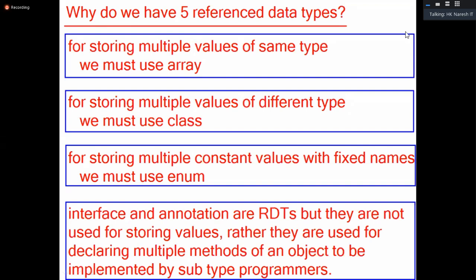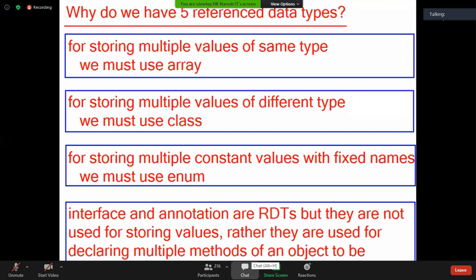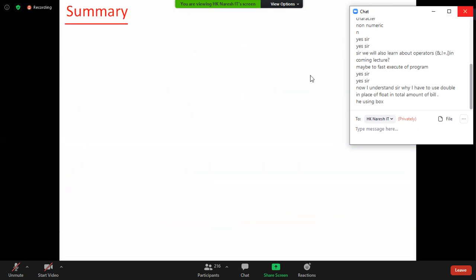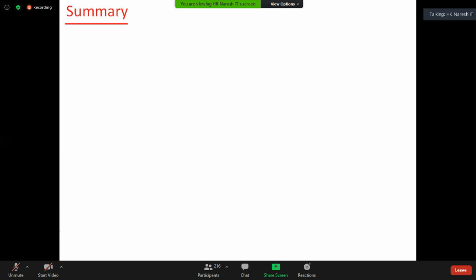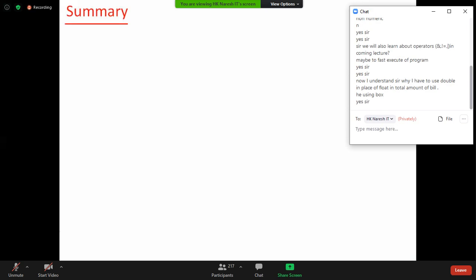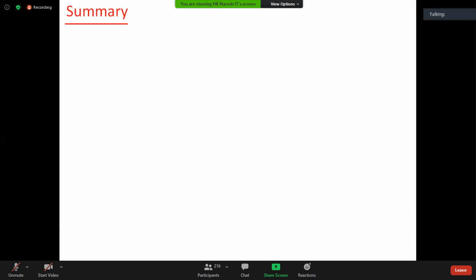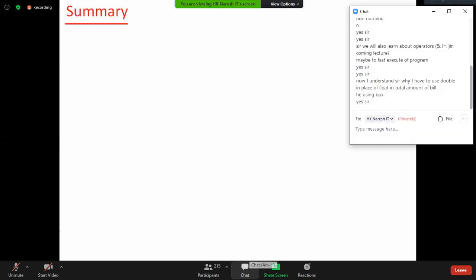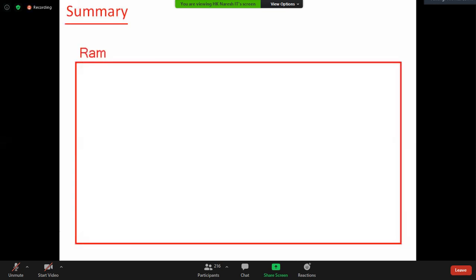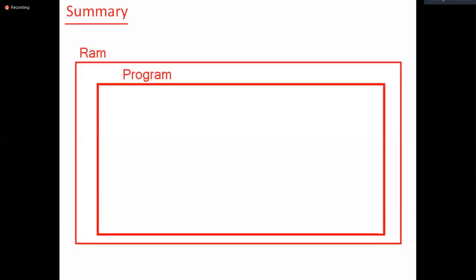Everyone understood? Why do we have 8 primitive data types and 4 reference data types? Can I come up with a final summary with this knowledge? Tell me, where do programs run, in hard disk or in RAM? RAM. In RAM, the program runs and occupies memory to store data. In RAM, the program requires memory to store data.